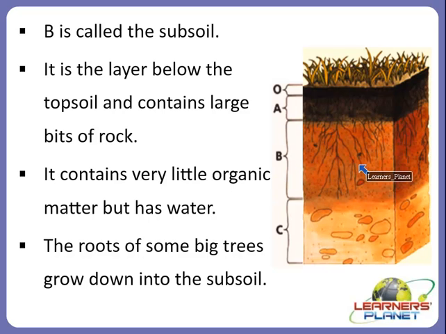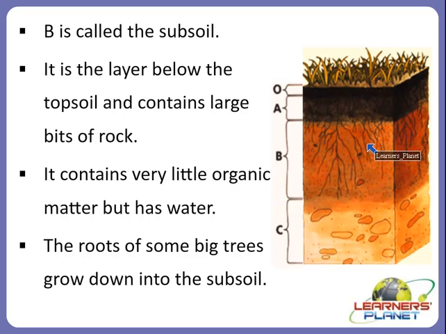B is called the subsoil. As you can see in the picture, it forms a very large area, right? So it is the layer below the topsoil, and it contains bits of rocks, right? Besides, it also contains very little organic matter but has water also in it. It is not only formed of rocks, it has water also. And the roots of some big trees grow down into the subsoil. As you can see here, these roots are formed in this layer, that is the subsoil.